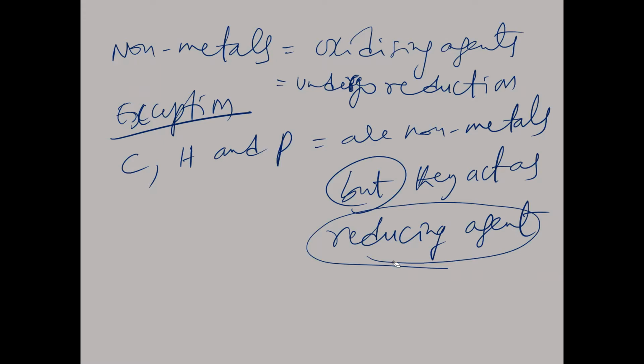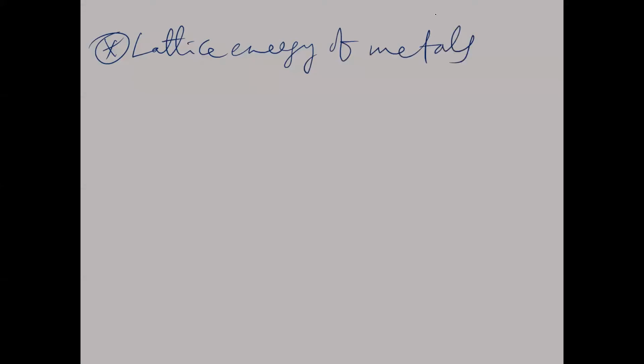So take the screenshot of this one. Next, lattice energy of metals and lattice energy of non-metals. The first one you take here: lattice energy of metals. Generally, in a group from top to bottom, does it decrease or increase?